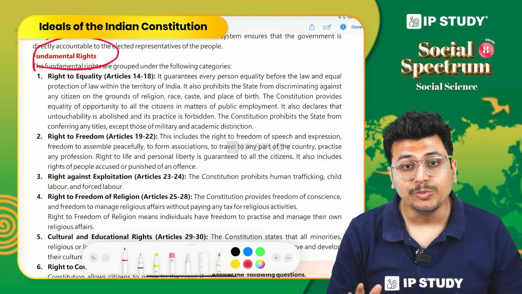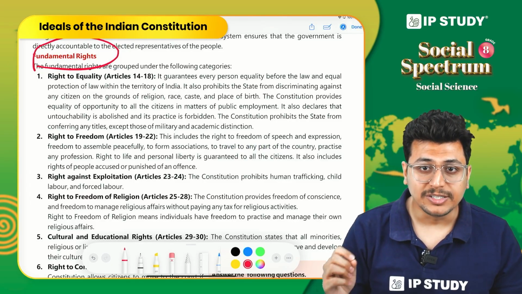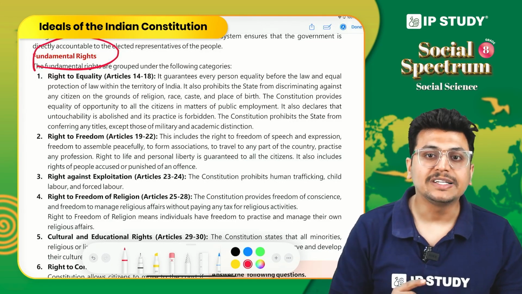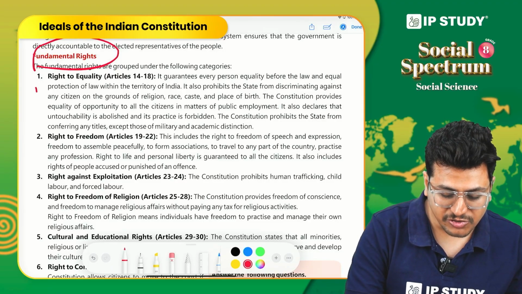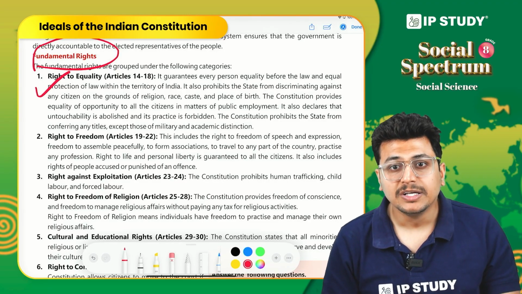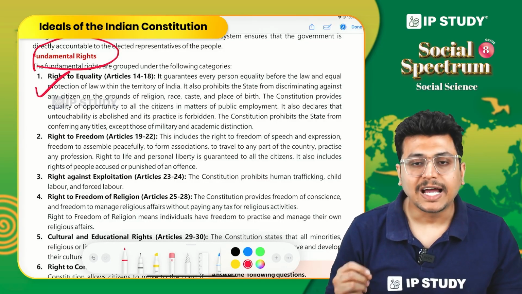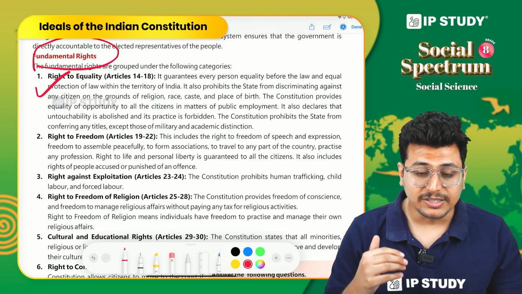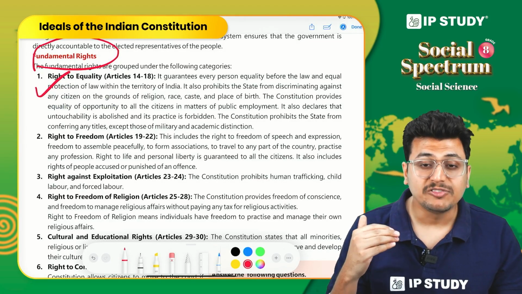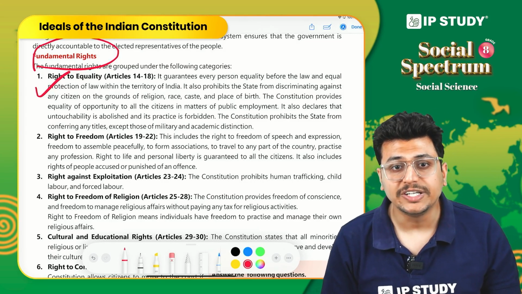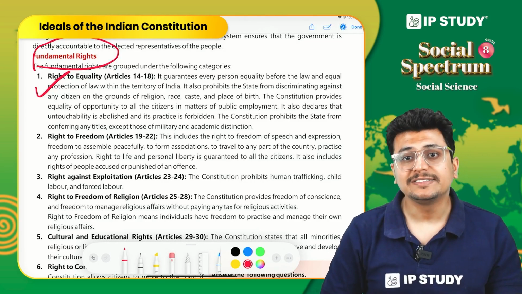They are human rights which every human deserves. So in our country, there are 6 such fundamental rights. The first one is right to equality. These rights are established from Article 14 to Article 18 of the Indian Constitution. So what are these rights?